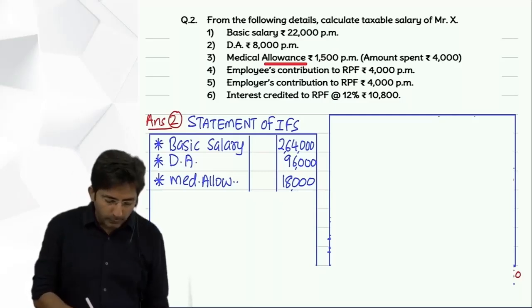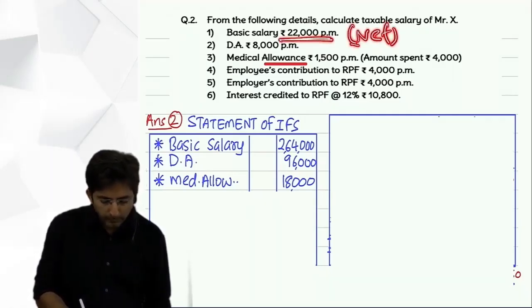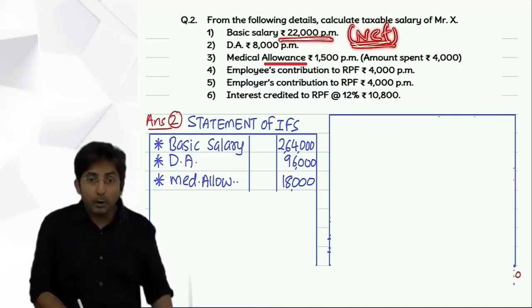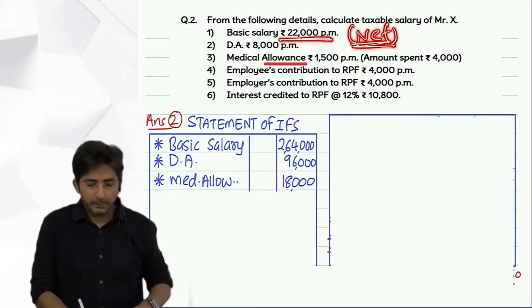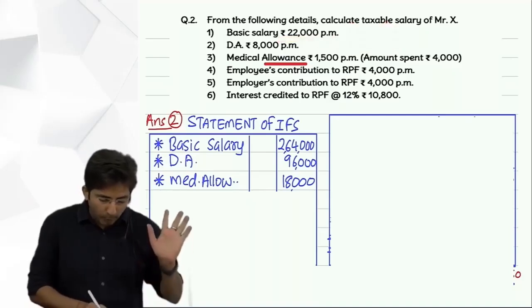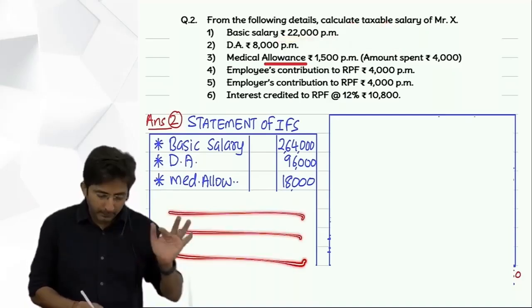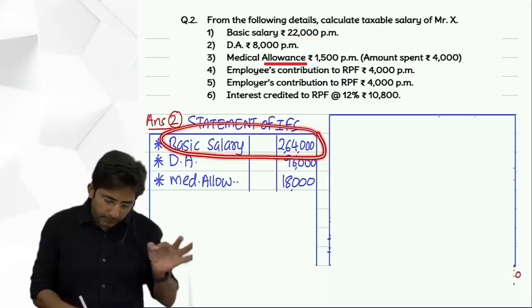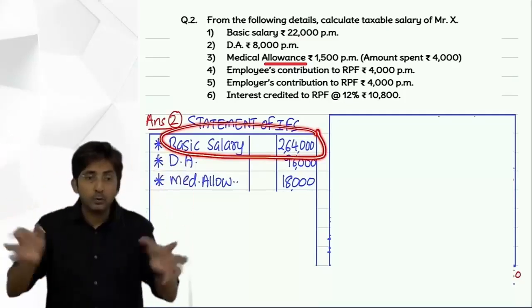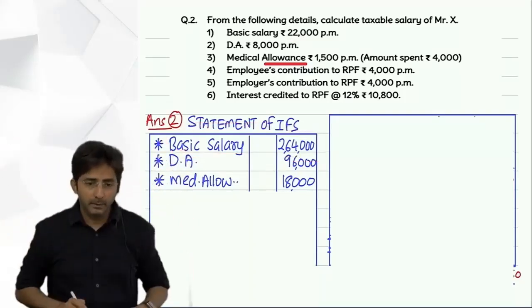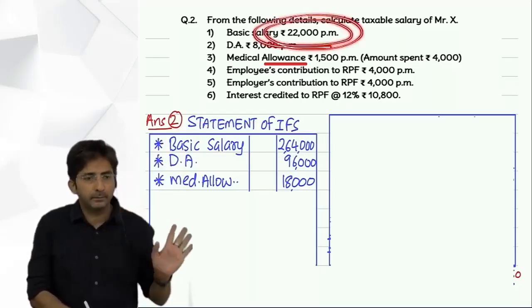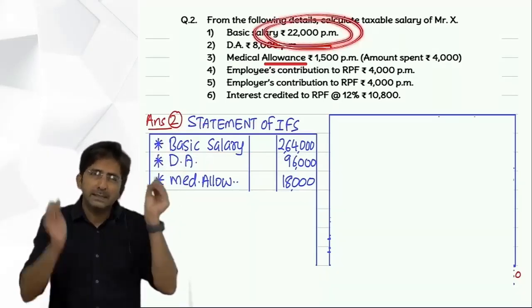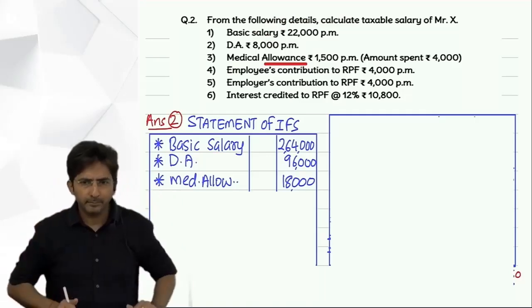Tell me, what if this was written like this, 22,000 net? Then that employee's contribution we would have added and made it gross. But in any case, we would not pass a separate entry of that. It should become part of basic only. It should be shown inside the basic only. But here we are not doing that, because nothing is given, meaning it's already a gross figure. So employee's contribution is inside that only automatically.